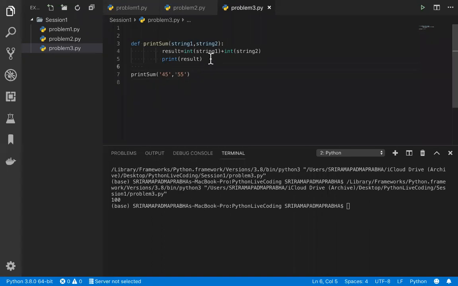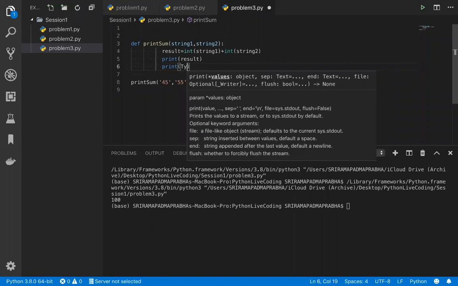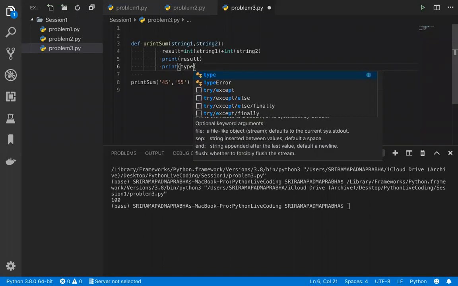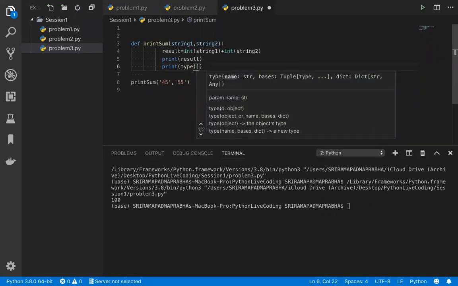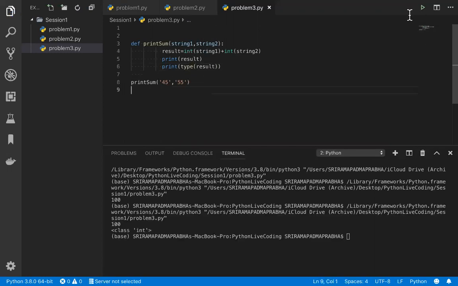So what is the type of this? If you want to check the type of this result, we use the type function. Type is a function available in Python. It will tell us which type of object it is. So let me check whether this is the correct value or not. It is an integer, so we are also confirming that whatever output we got is an integer.